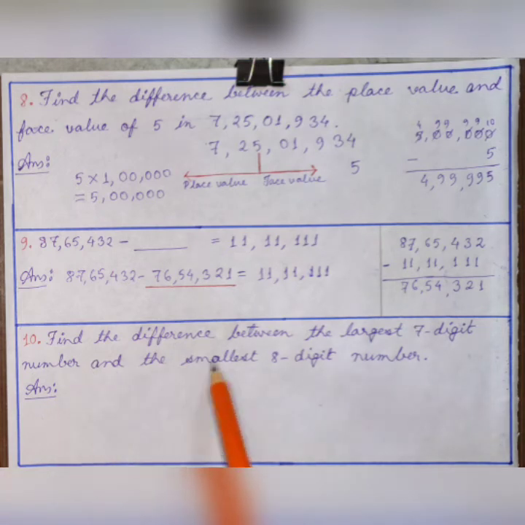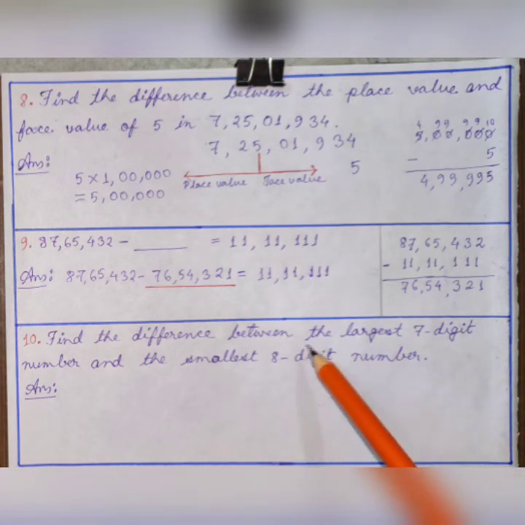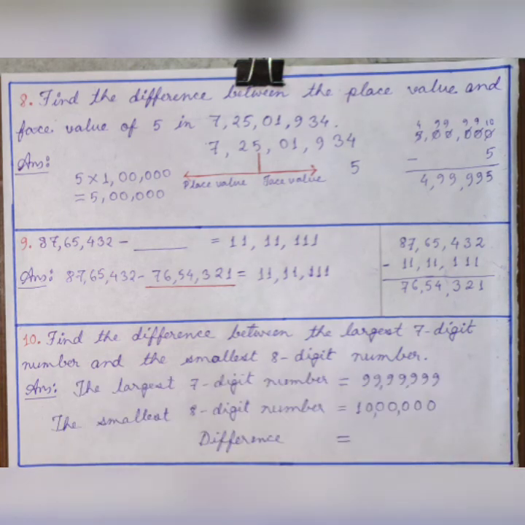Find the difference between the largest 7-digit number and the smallest 8-digit number. To answer this we should know what the largest 7-digit number is and what the smallest 8-digit number is.